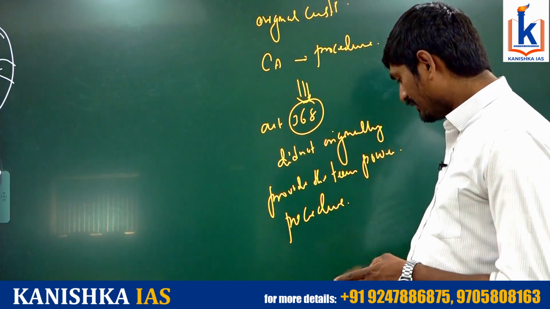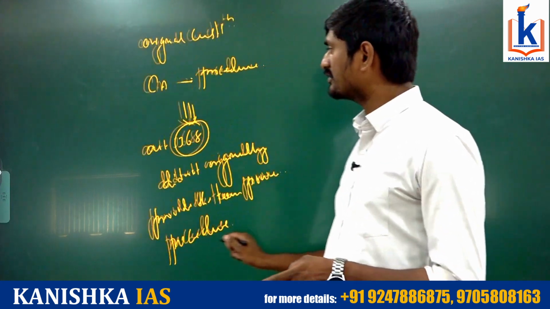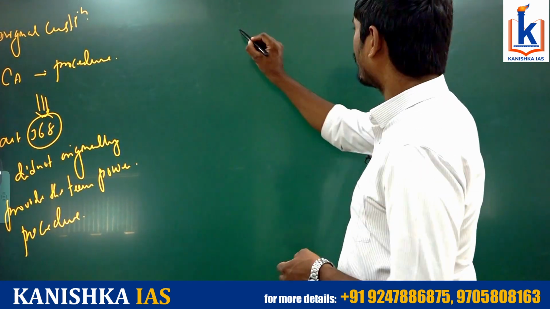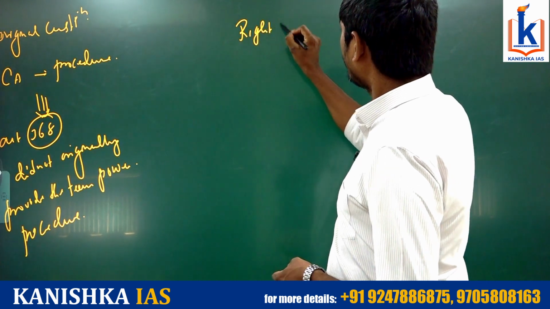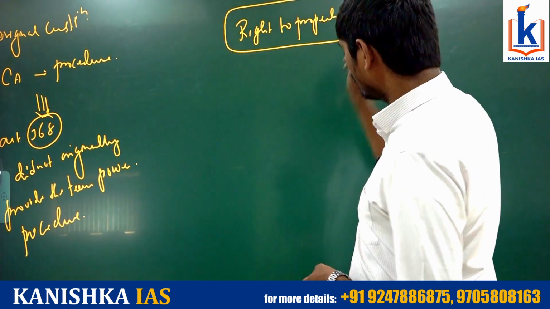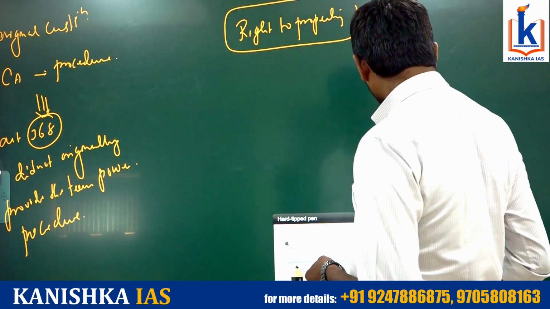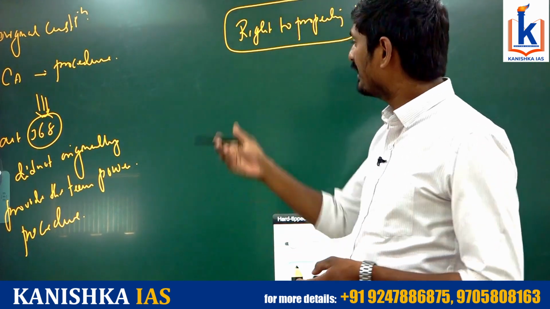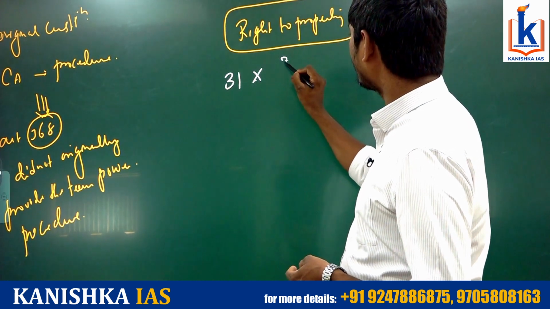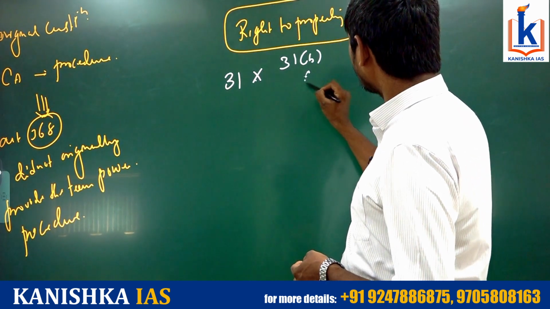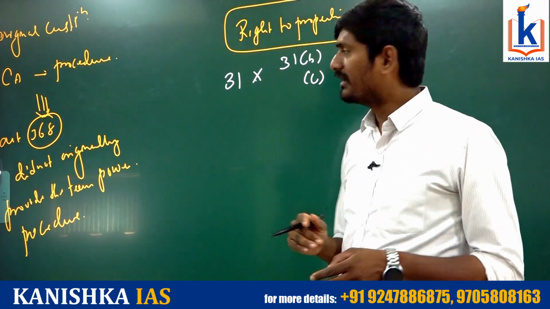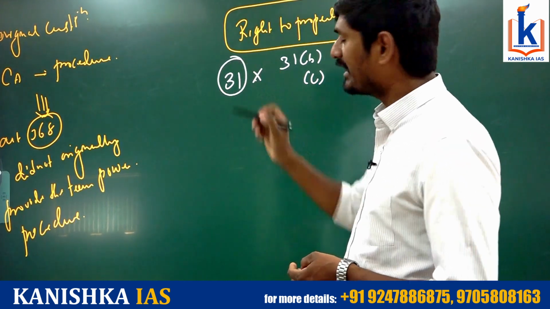But later what happened? This particular aspect of the constitution came under controversy, especially related to the right to property. We will be discussing this topic in a separate video, right? As far as this right to property is concerned, there was a fundamental conflict between Article 31, Article 19 Clause 1 subclause F and Article 14 on one side, and Article 31 Clause B and Clause C on the other side. Clause B and Clause C are about distributive justice, and 31 was right to property.